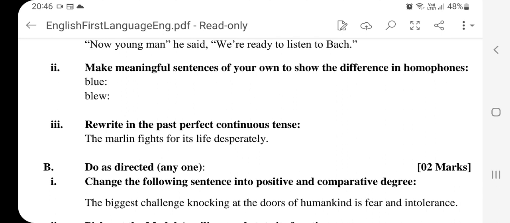It's in the continuous, therefore it should be verb plus ing form. So the sentence that will be converted in the past perfect continuous tense will be, the marlin had been fighting for its life desperately. So we have added the past perfect had and an ing form, that is fighting.